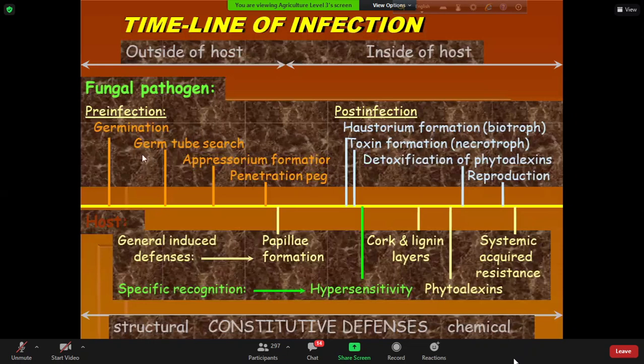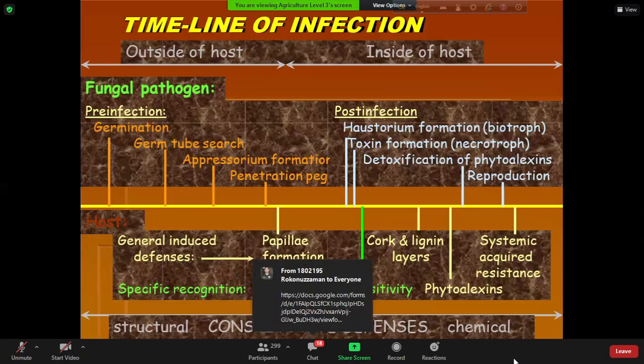And you see, these specialized structures are produced outside the host plant. But when the pathogen enters the host plant with the help of the germ tube or appressorium or penetration peg, afterward they produce haustorium in the case of biotrophs. After entering, the fungus produces toxin, especially the necrotroph pathogen produces toxin inside the plant.